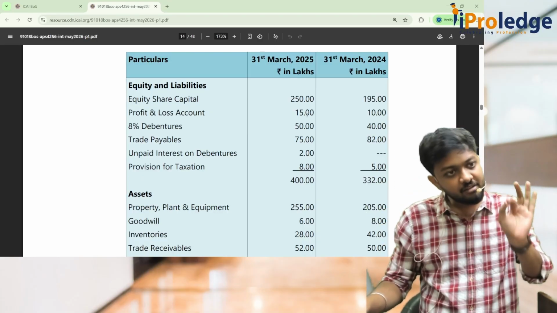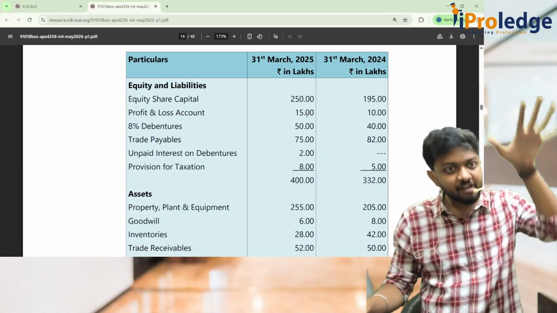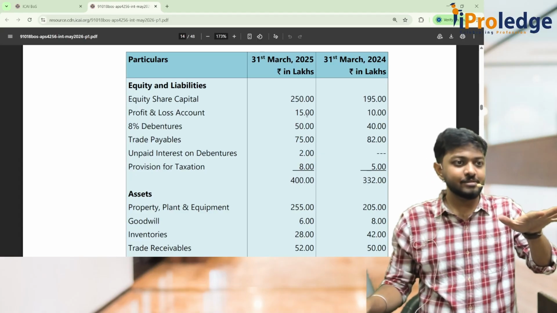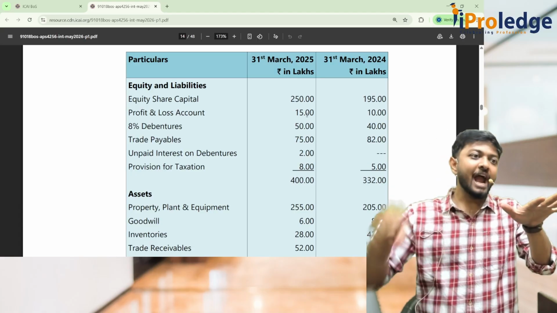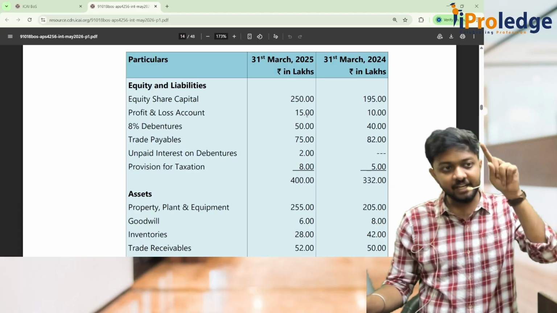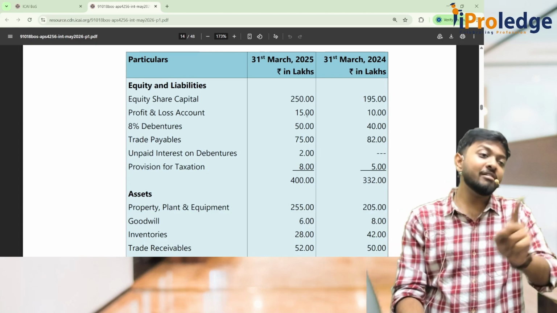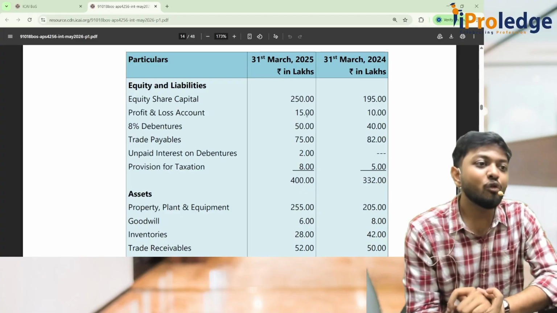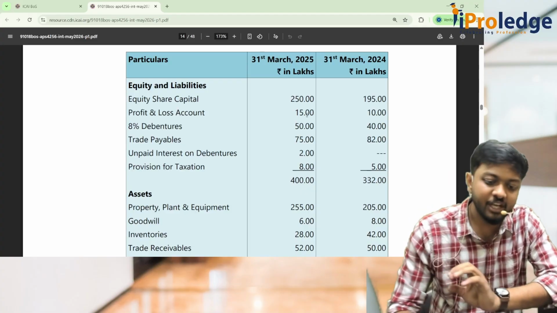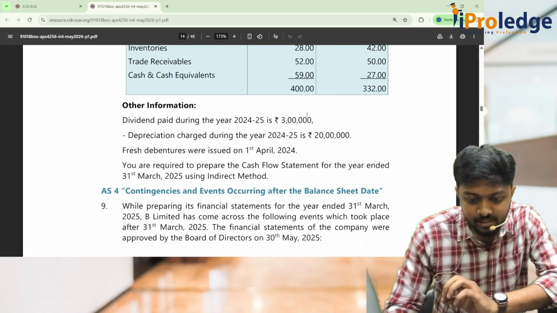Because whenever dividend is given, it will be subtracted from reserves. So when we have to find out the correct profit, we have to add it back. So it's 5 plus 3, 8. And one more thing is dividend paid is a financing activity. So it will be shown as an outflow in financing activity. That is one thing you have to remember. Next.